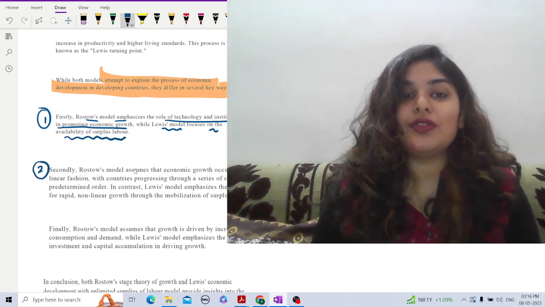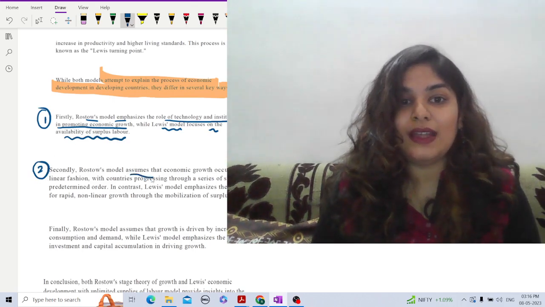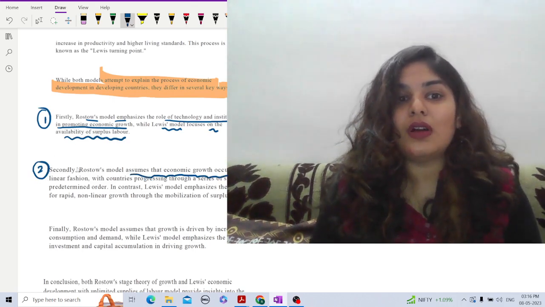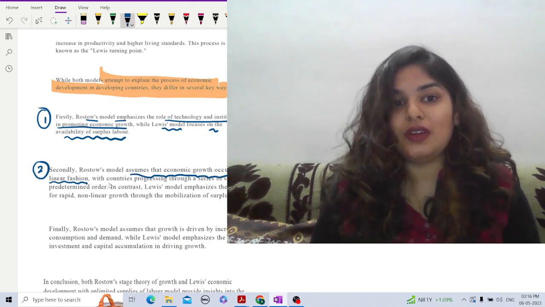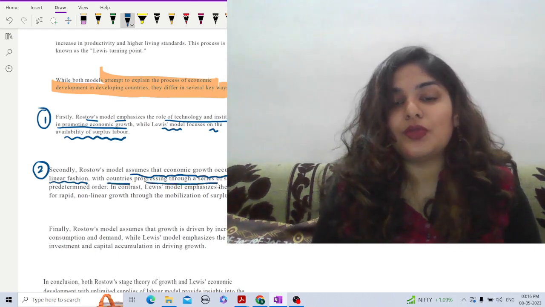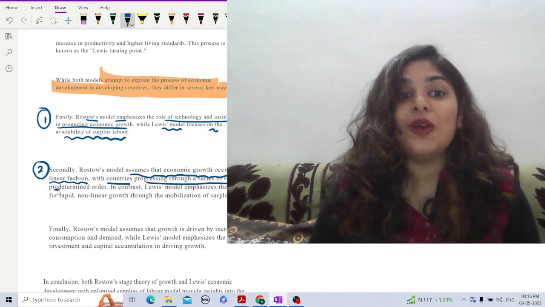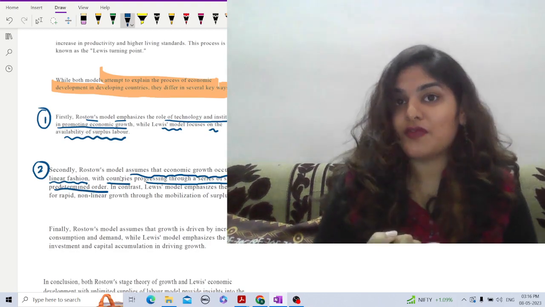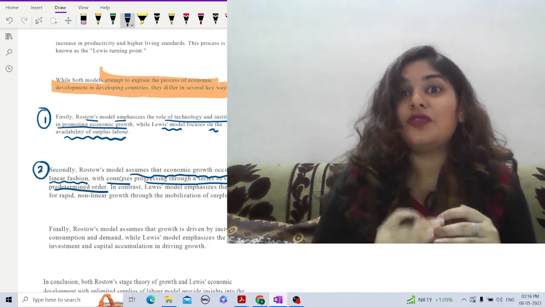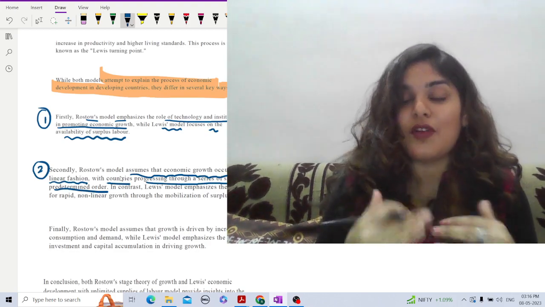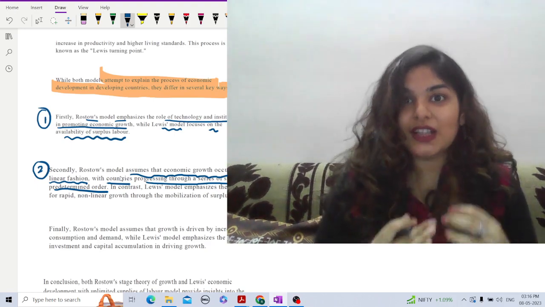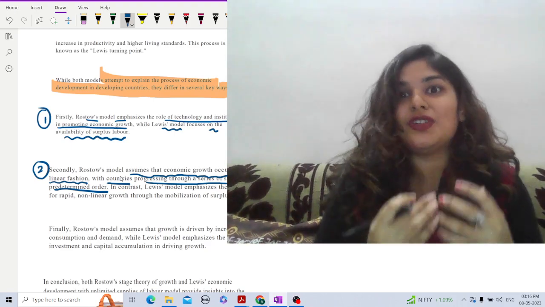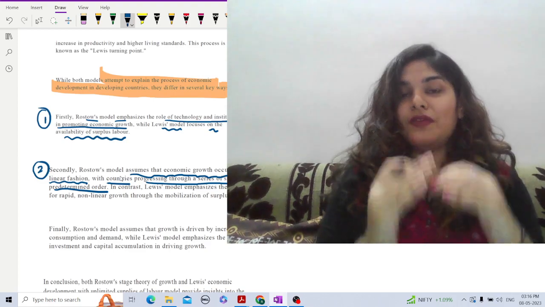Secondly, Rostow's model assumes that economic growth occurs in a linear fashion, with countries progressing through a series of stages in predetermined order, as we have seen. There are transitions from one stage to another: agriculture to manufacturing, traditional to preconditions to take off, then to take off.